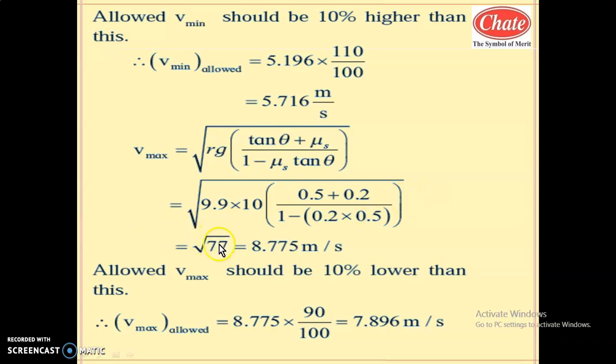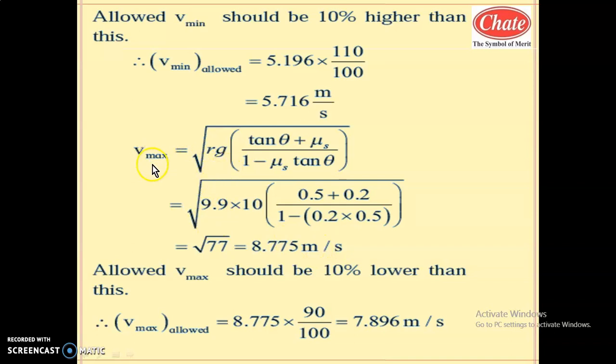The square root of 77 is nearer to 81, so it is slightly less than 9. So its square root is 8.775 meter per second, nearer to 8.8.